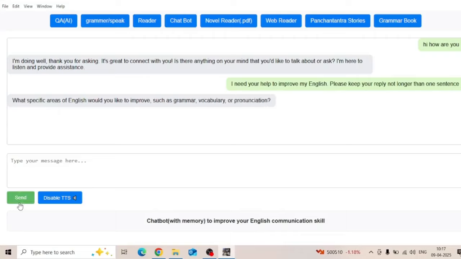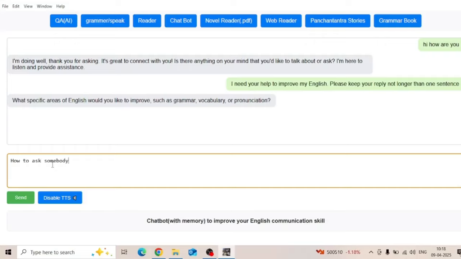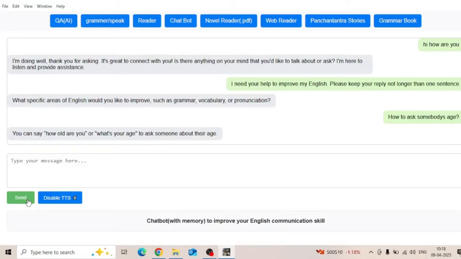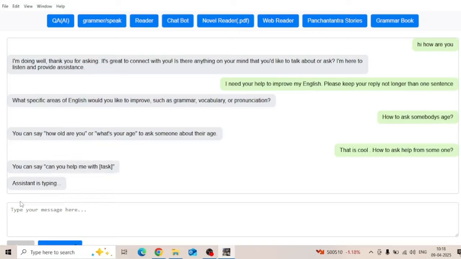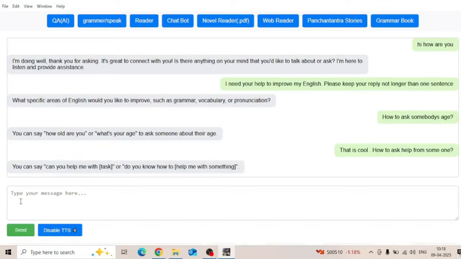What specific areas of English would you like to improve, such as grammar, vocabulary, or pronunciation? You can say how old are you or what's your age to ask someone about their age. You can say can you help me with task or do you know how to help me with something.